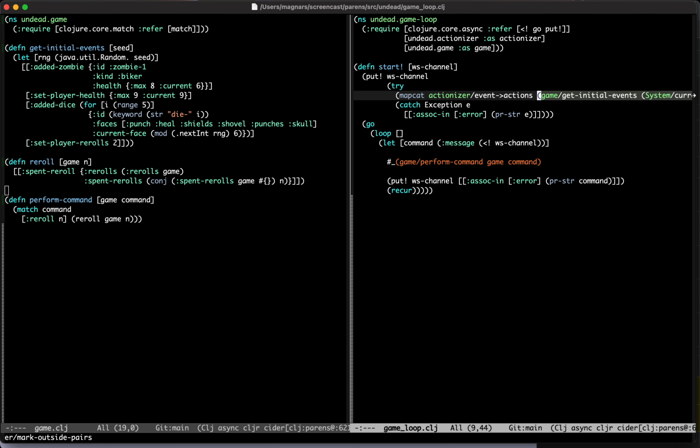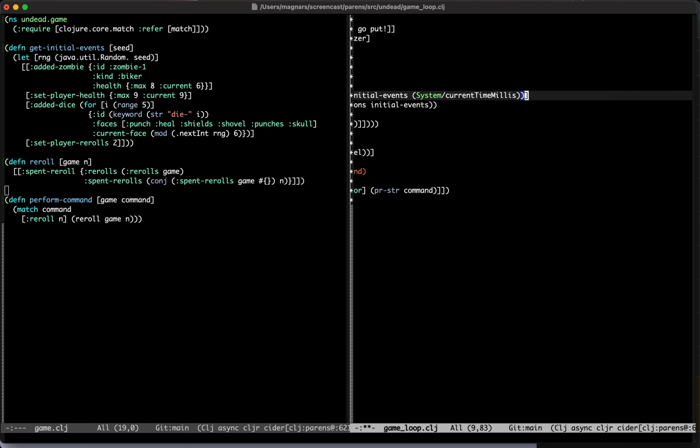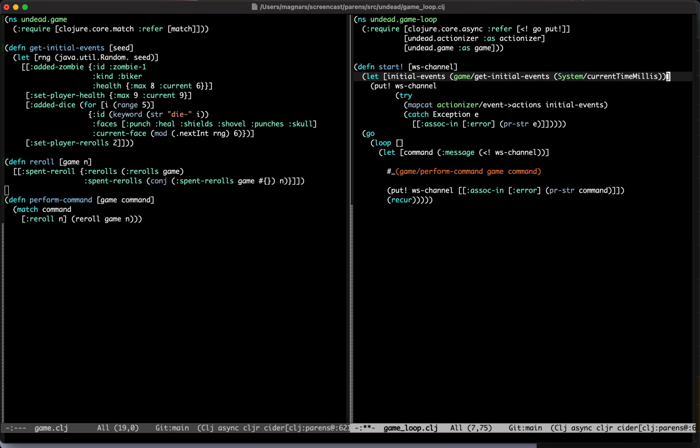So we have some initial events here. I will actually introduce that. So these are the initial events. And you're letting them because we need them for more than just actionizing. So you're going to use those and build a game state. So the next thing in your let will be the initial game. That's true. But I just realized that I had moved this initial events out of the try. Probably not a good idea.